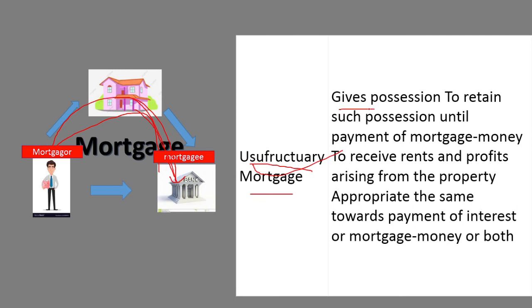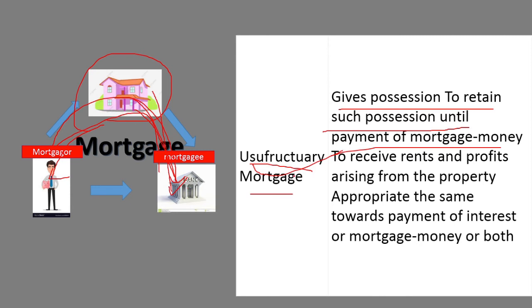So give possession and retain such possession until the repayment of the mortgage money. That means retain the possession until the money is fully repaid from this profit. That means when the income generated from the building fully pays the money, then again the property is moved to the customer's hands. But until then the possession will be with the bank only.